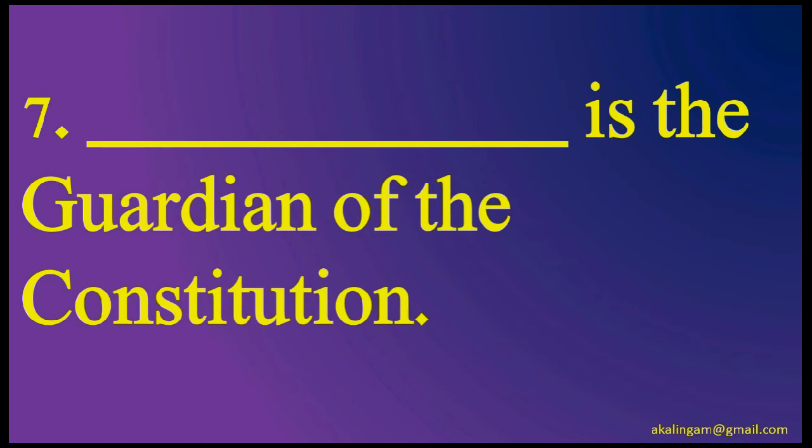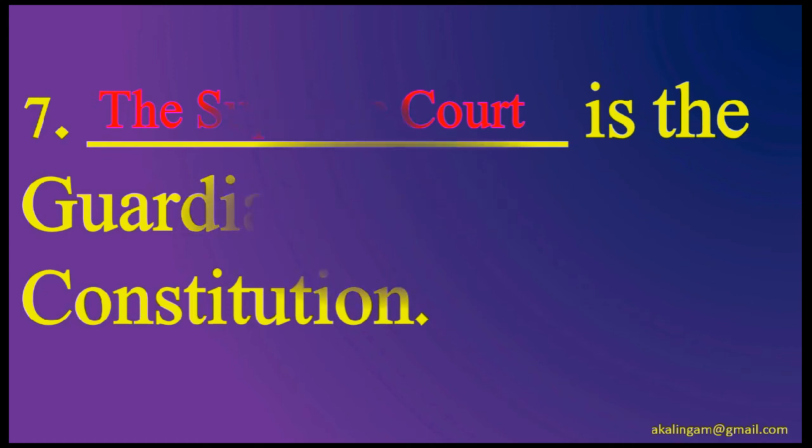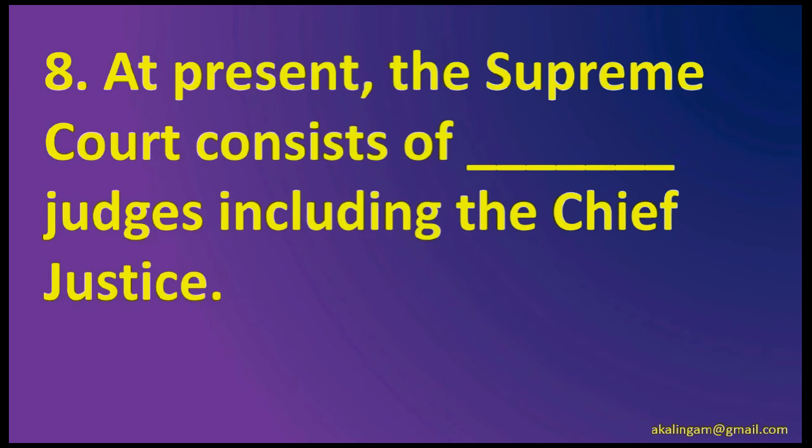Dash is the guardian of the Constitution. The Supreme Court. Question number 8. At present, the Supreme Court consists of dash judges including the Chief Justice. 28 judges.